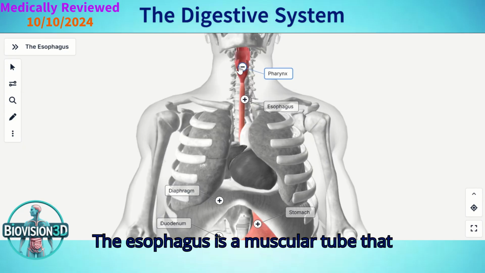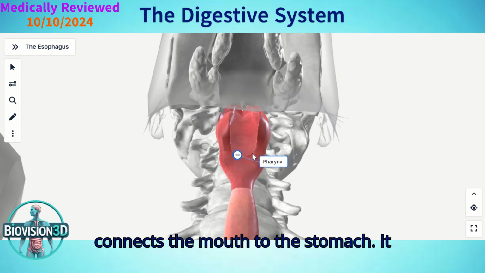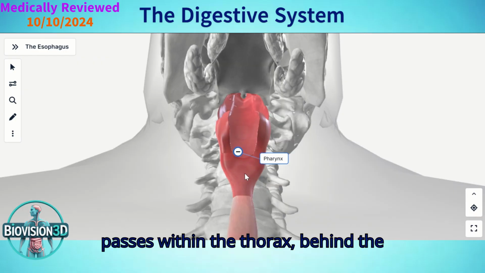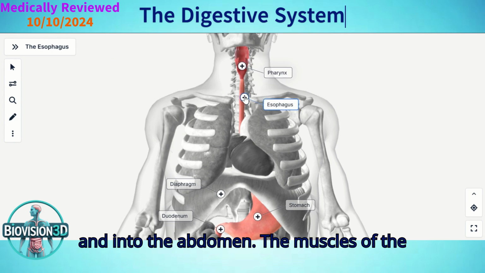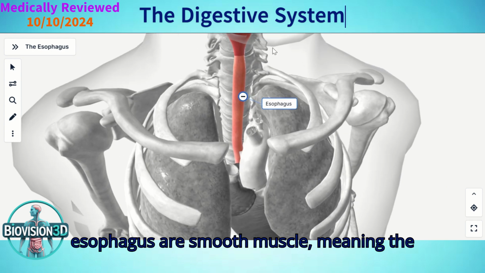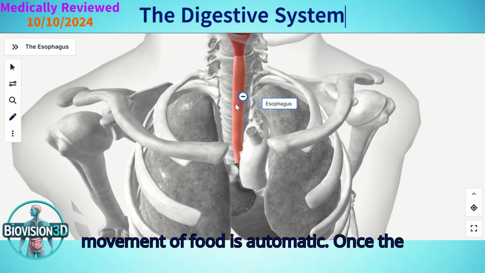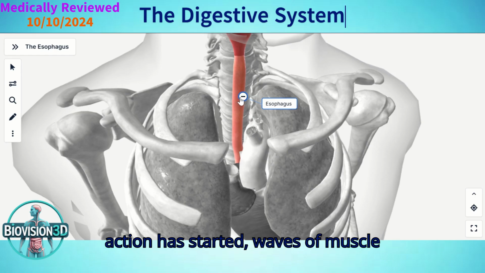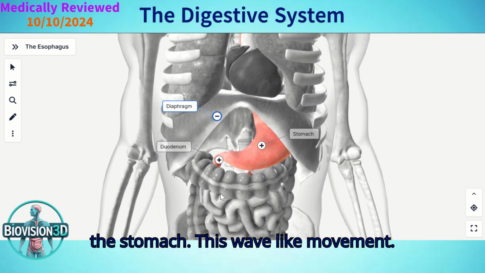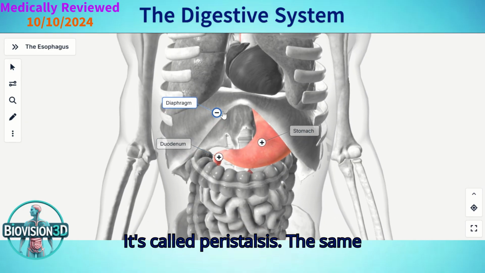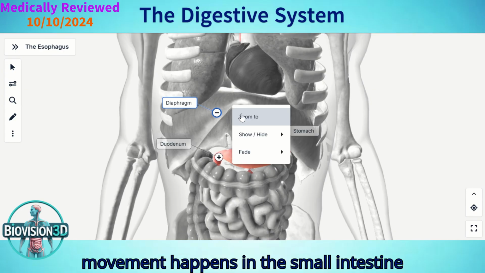The esophagus is a muscular tube that connects the mouth to the stomach. It passes within the thorax, behind the heart and trachea, through the diaphragm, and into the abdomen. The muscles of the esophagus are smooth muscle, meaning the movement of food is automatic once the action has started. Waves of muscle contraction move the food down and into the stomach. This wave-like movement is called peristalsis. The same movement happens in the small intestine and colon.